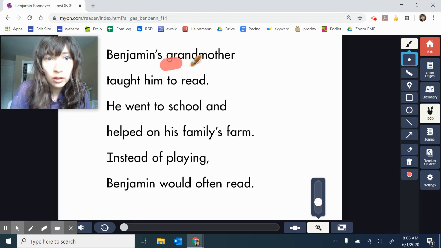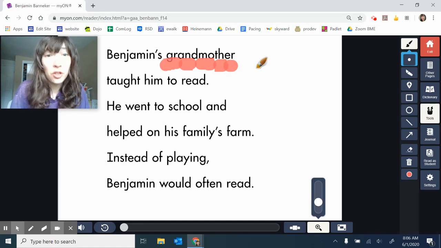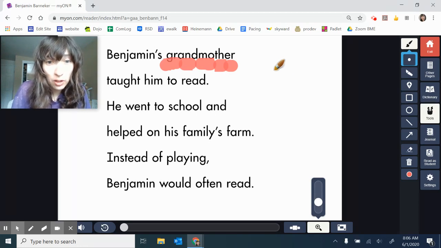Grand, grandmother. Benjamin's grandmother taught him to read. He went to school and helped on his family's farm.